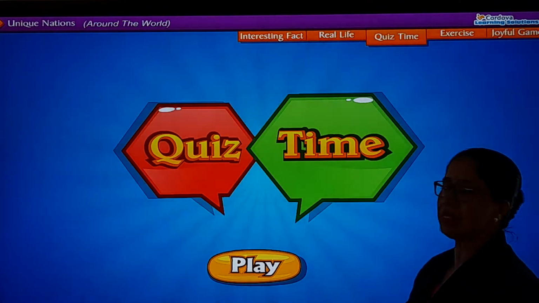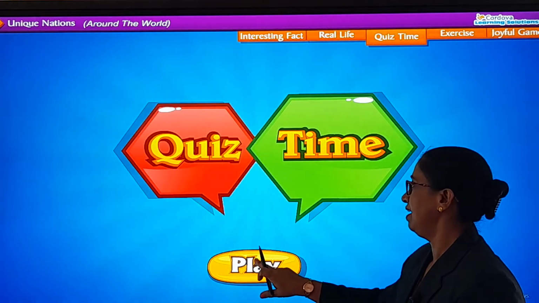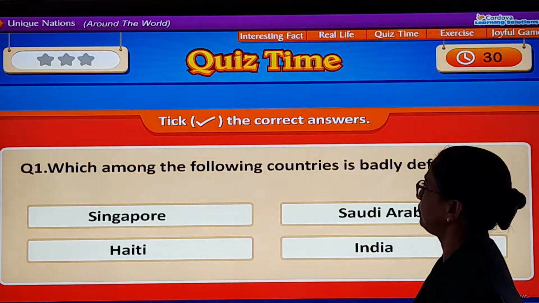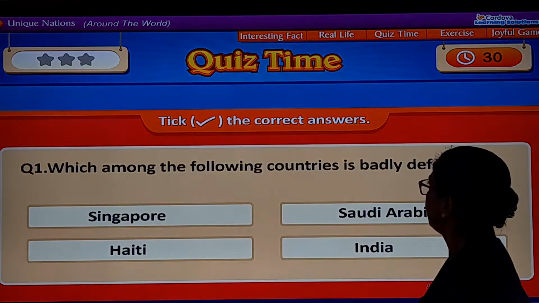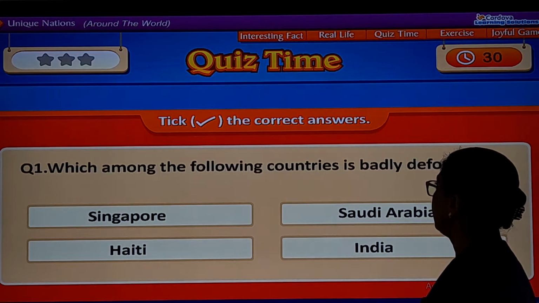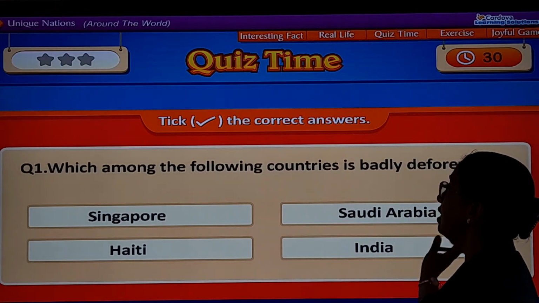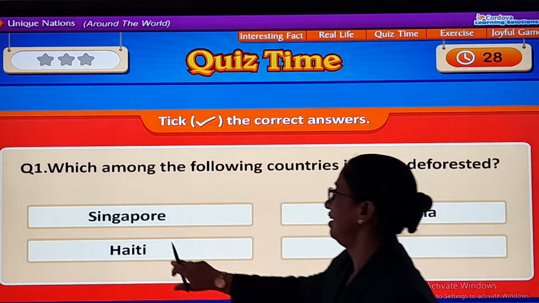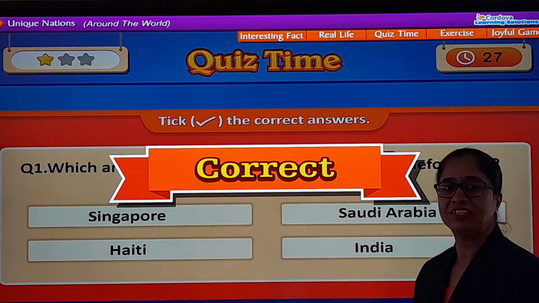Quiz time. Now quiz time. Ready children with the pencil? Let's mark the answer. Pick the correct answers. Which among the following countries is badly deforested? Which is badly deforested over here? Haiti. So do mark that.